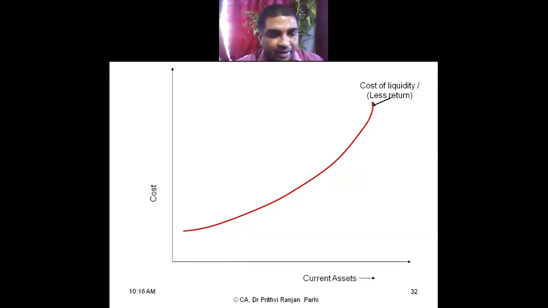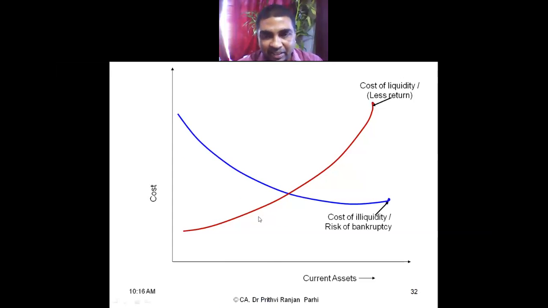Similarly, if I keep less current asset, let's say current asset is here, then one more cost is increasing, that is the cost of illiquidity, or the risk of bankruptcy. So I am at a risk that some financial requirements may not be met. Therefore, less current asset involves cost of illiquidity, and more current asset involves cost of liquidity.